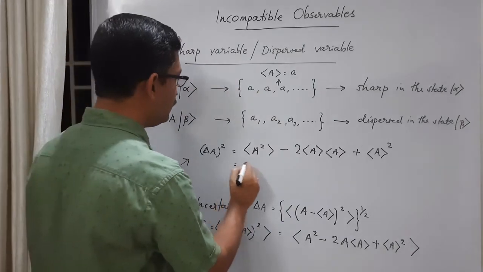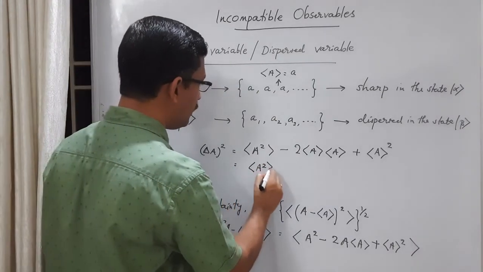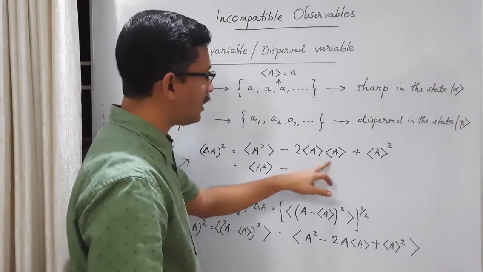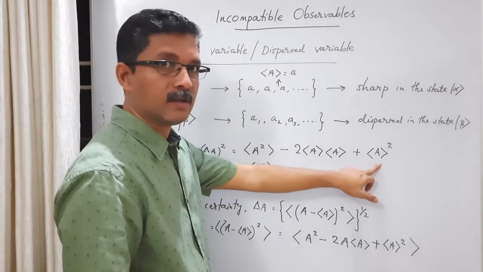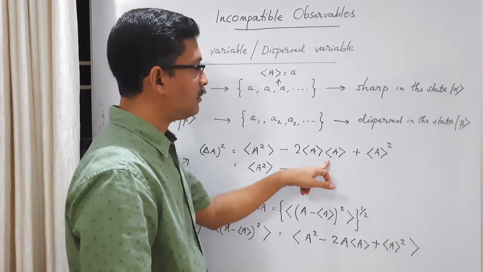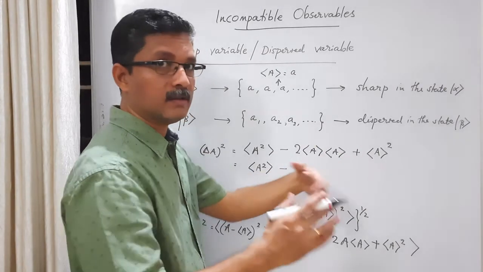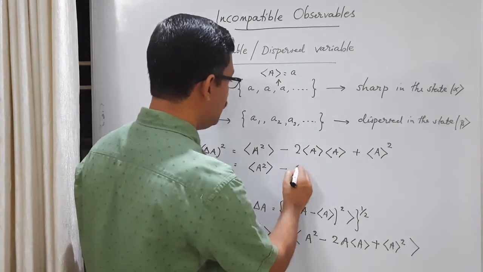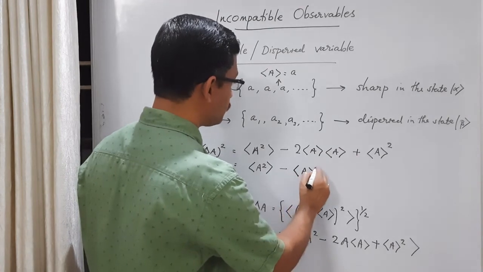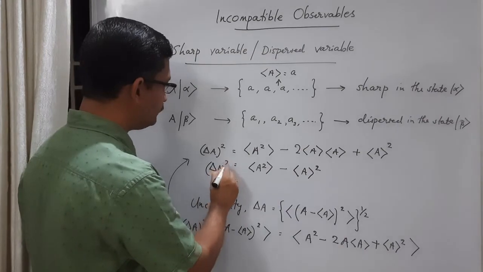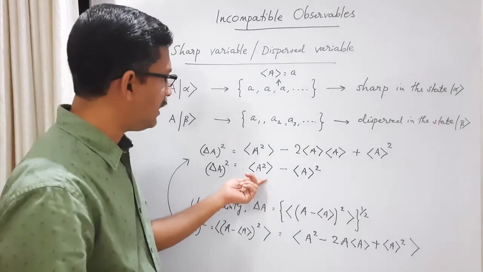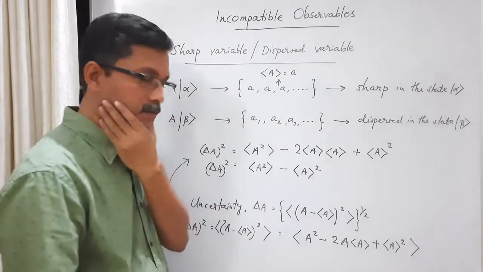Then finally, you can simplify this as A square average minus 2 times A average square, and there is plus A average square. So minus 2 A average square and plus A average square will simplify, you can cancel. What you get is minus A average square. So this mean square deviation you can simplify as A square average minus A average square.